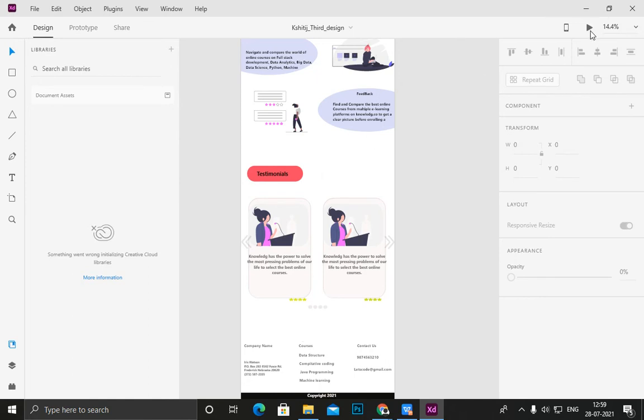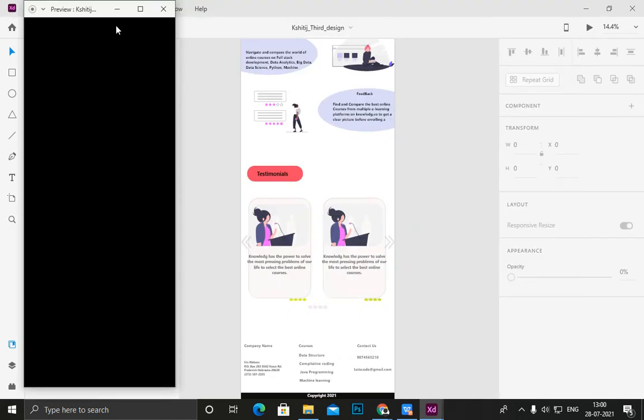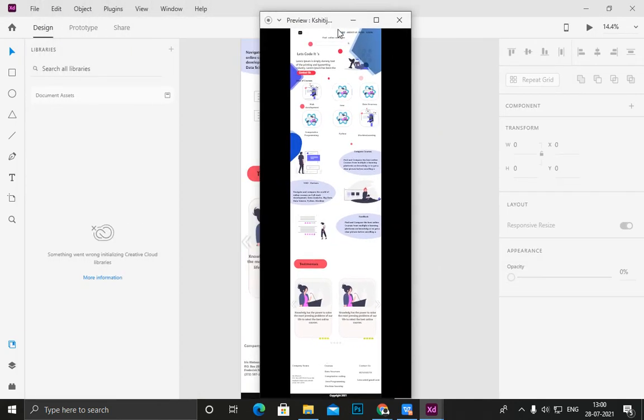Okay, now I will give you an overview of what wireframing is. Before you build, you need to do wireframing, so I need to tell you what wireframing is. Here I can run my website, and you can see this is our website, how it looks when it is opened in any browser.